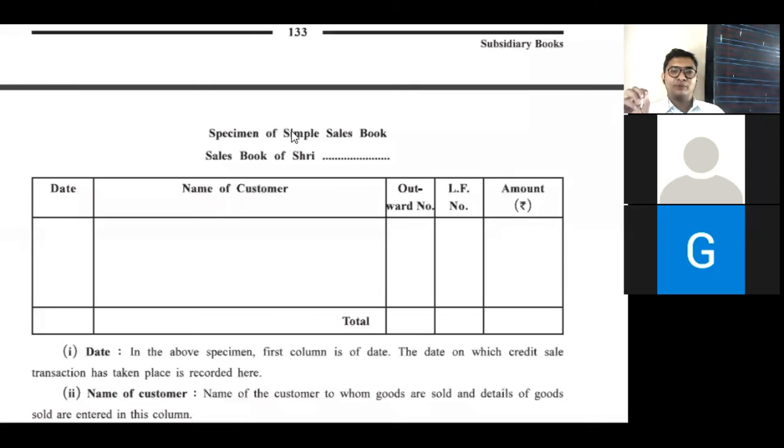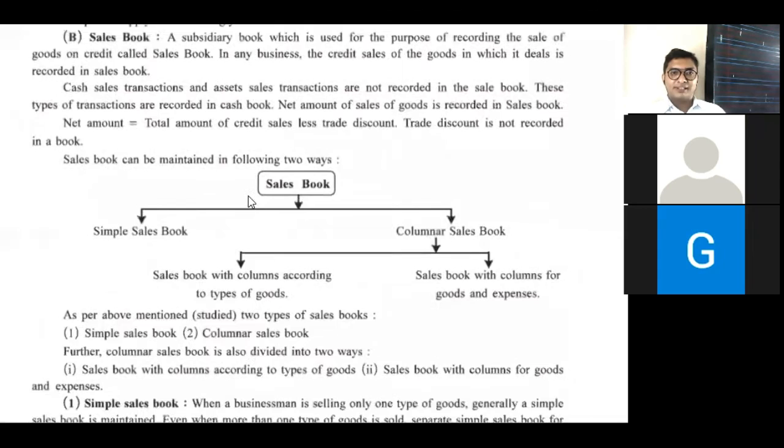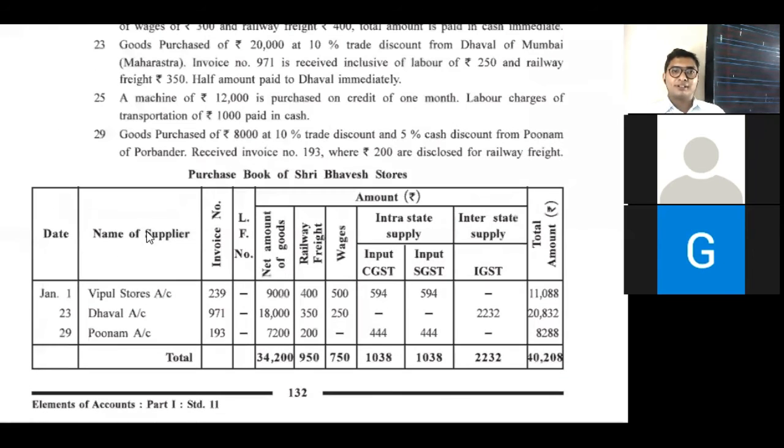Anyone tell me what is a change in purchase book and sales book? Name of customer. Correct answer. Here we have to write down name of customer instead of name of supplier.